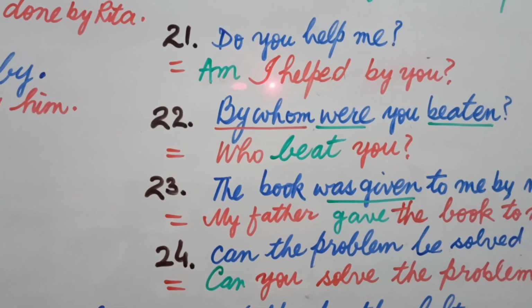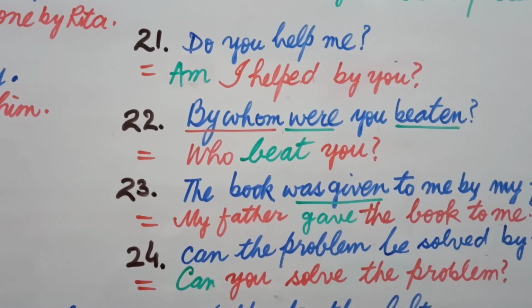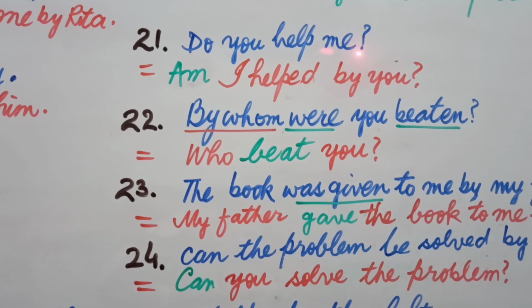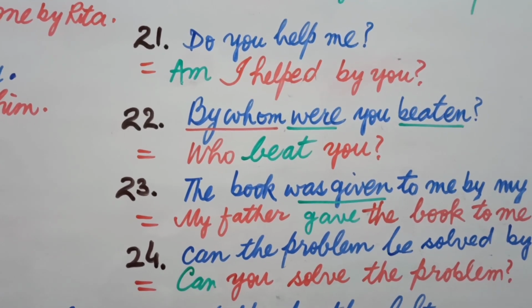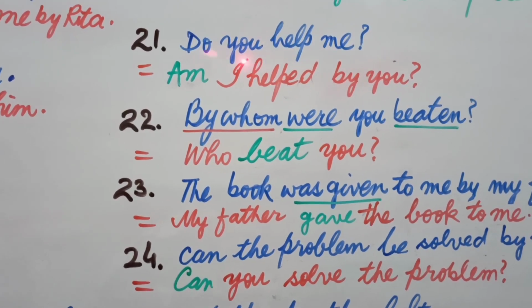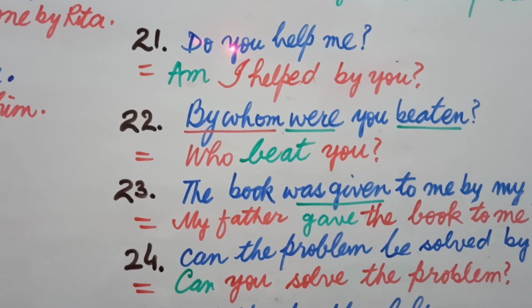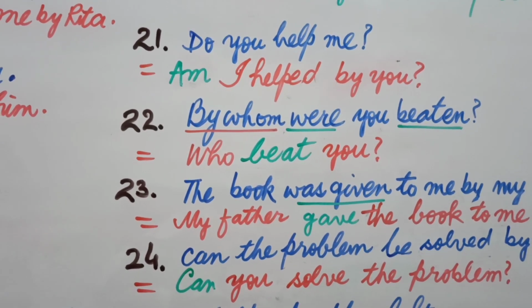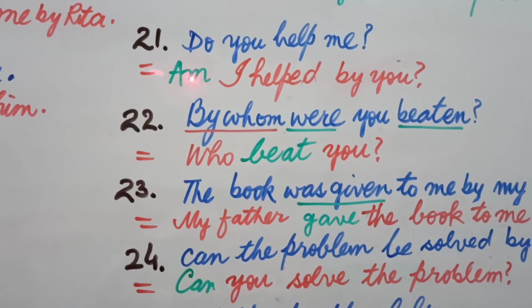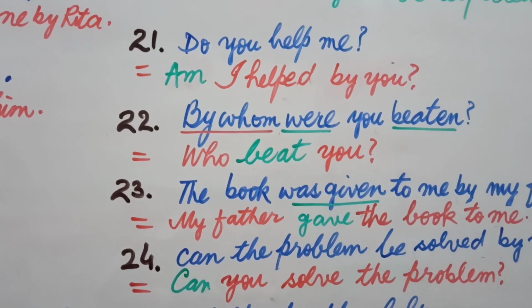So this sentence is imperative because do is the helping verb, you is the subject, me is the object, and what you do in passive voice is place your object in the place of subject. Me will come in the place of you and will become I, and according to I you will write am, and then the third form and by you.